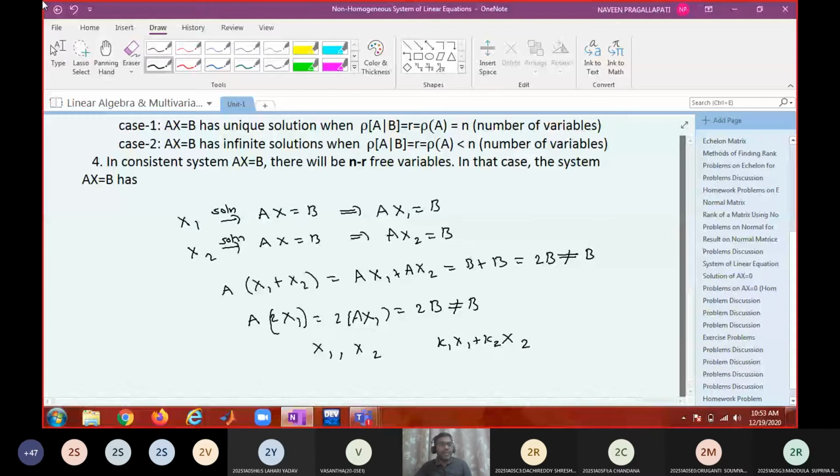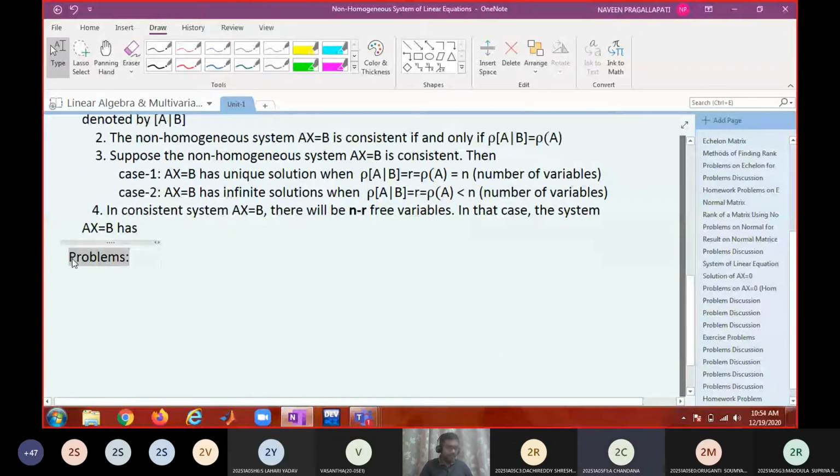Okay, now we are ready to do some problems. So take some problems. How would the problem be now? For a homogeneous system, I didn't ask you to check whether the system is consistent or not. Why? Because the homogeneous system is always consistent. But here I have to ask you whether the system is consistent or not, right? So test.